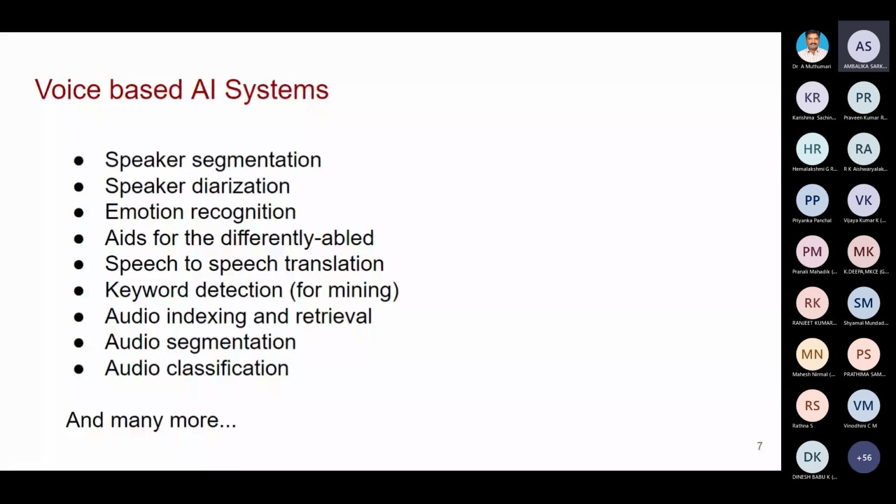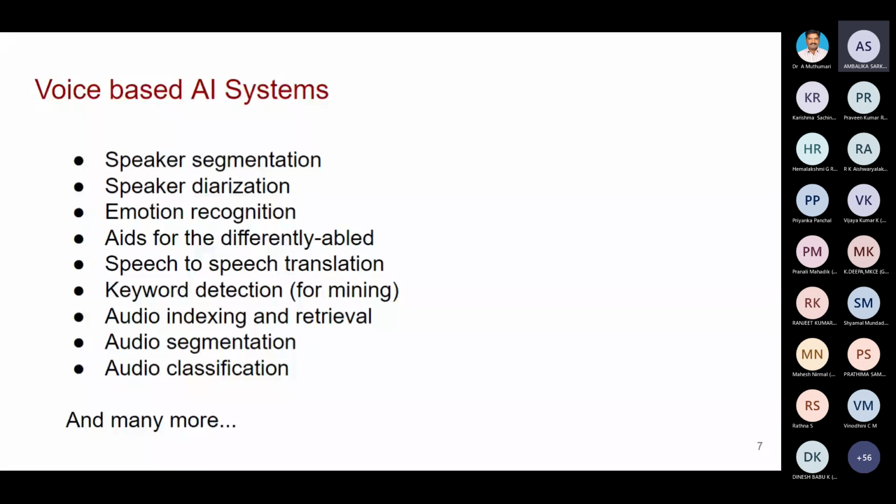That is what Google voice search is doing. When you speak a particular keyword, based on the keyword, it is going to retrieve the particular document. So based on this keyword, we can retrieve different speech documents also.